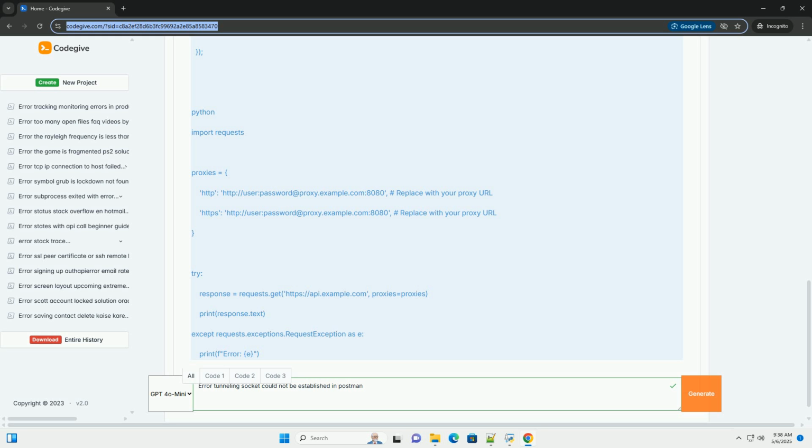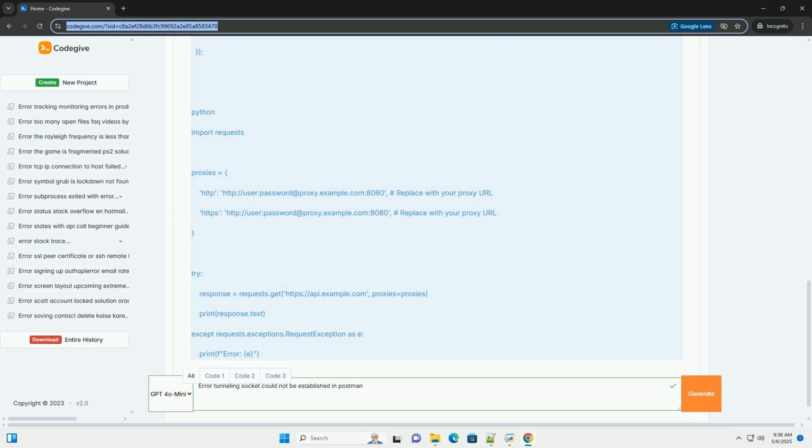http_proxy, https_proxy, and no_proxy. If these variables are set, they might be conflicting with Postman's proxy settings. You can try unsetting them temporarily to see if that resolves the issue. For example, in a terminal. Remember to set them back if they are needed by other applications.